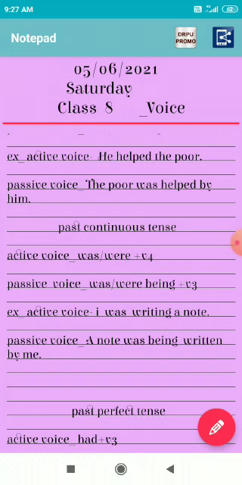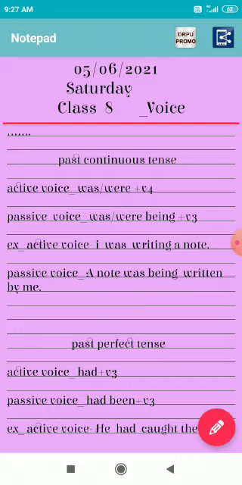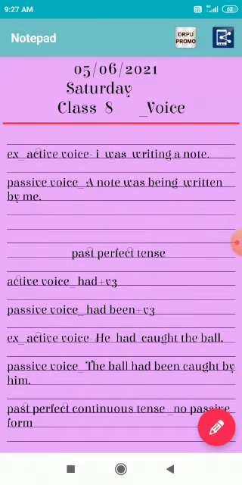So in the passive form it will be: a note was being written by me. Here I is the subject in the active voice and a note is the object. While we are converting this, the object becomes the subject and the subject becomes the object.